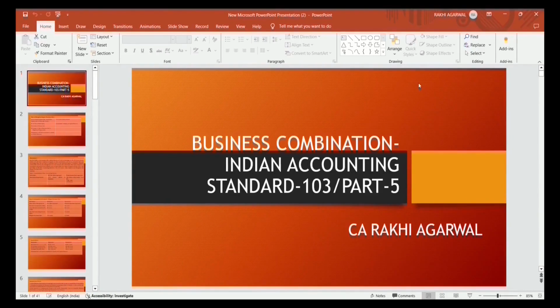Now step 4 of the acquisition method of accounting is the recognition of assets acquired and liabilities assumed. In a business combination, all the assets acquired and liabilities assumed are to be recognized at fair value. Now there are some exceptions. Which items are not present in the balance sheet of the acquirer, but are still recognized in the books of the acquirer at fair value? That is the recognition exception.